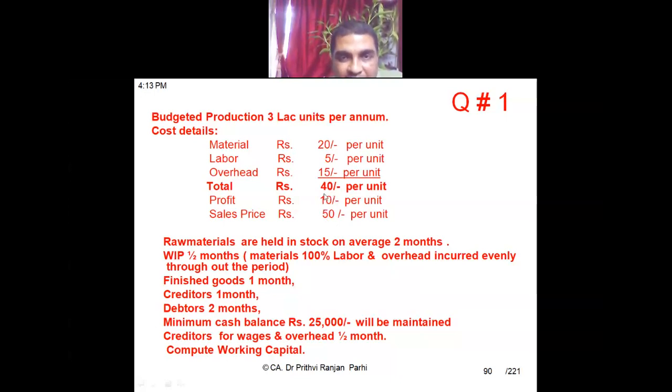In detail, the cost of 40 means material is 20, labor is 5 rupees, overhead 15. All three taken together make 40 and selling price is 50. Consequently, there is a profit of 10. This is the cost structure, and they are selling 3 lakh units in this manner. Okay, this is the per unit structure.